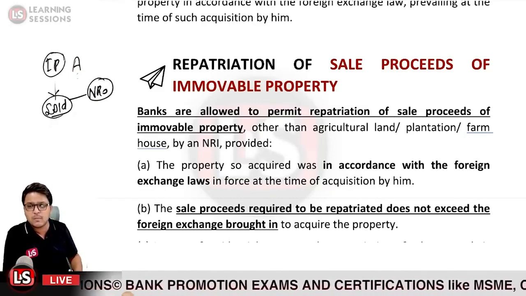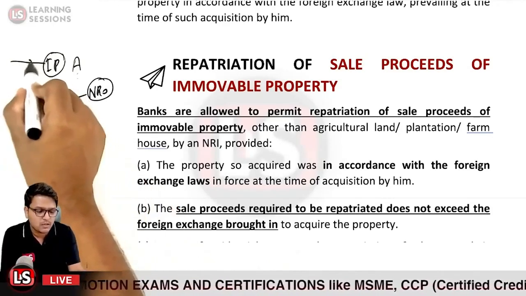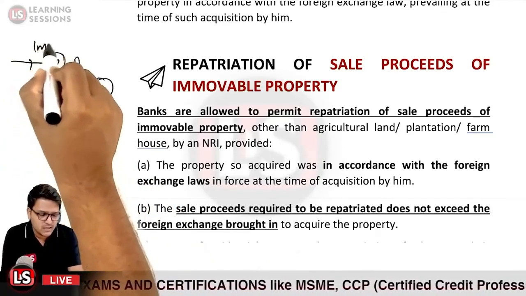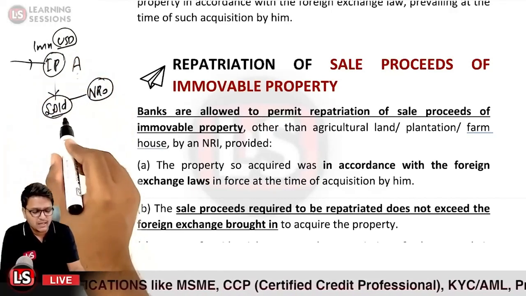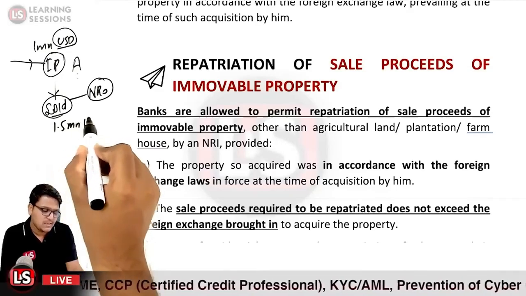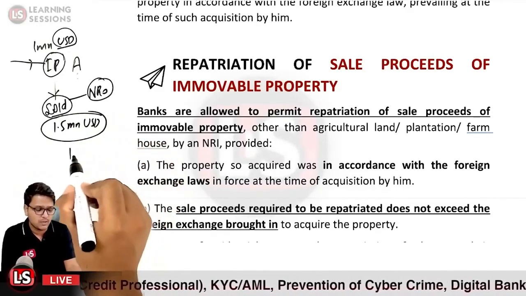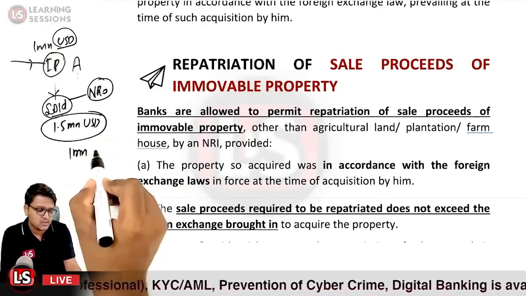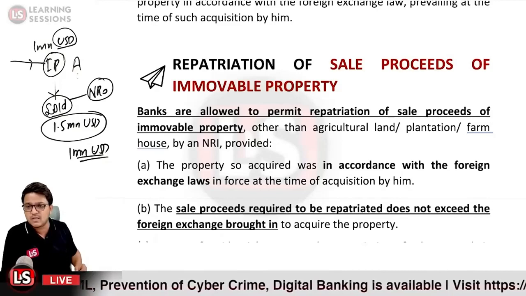if the immovable property was sold at a higher price, let us suppose he brought 1 million USD from outside India, and further he sold the property for 1.5 million USD. In that particular case, he would be allowed to repatriate the amount up to the limit of 1 million USD only, as per the general permission.